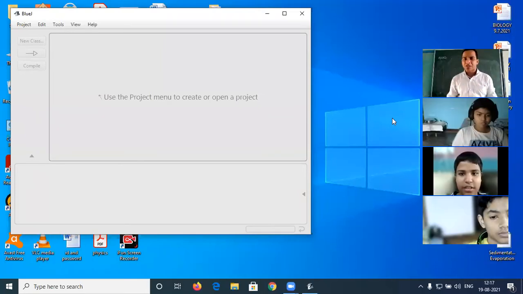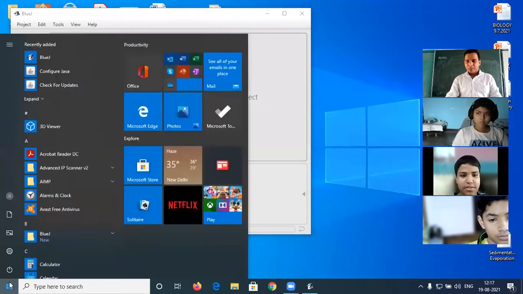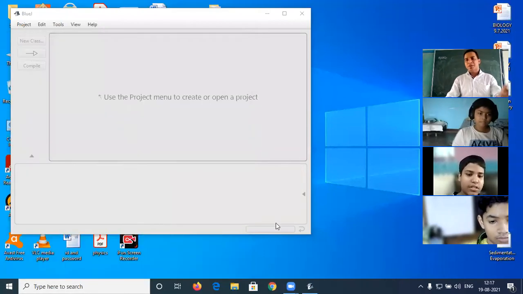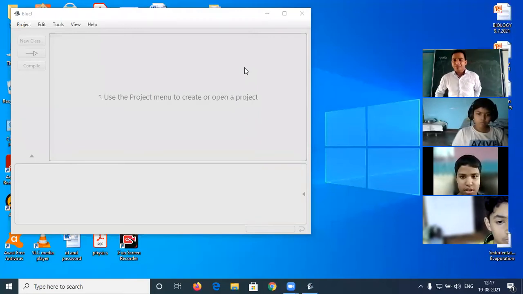So what is the proper step? We have to click on the start button. This is the start button. Then all programs, then the BlueJ folder, and again BlueJ. Okay. That is the proper procedure. But if the icon is present on the desktop, just double click on that. This is your BlueJ. So tick that topic, starting BlueJ. That is clear to everyone.